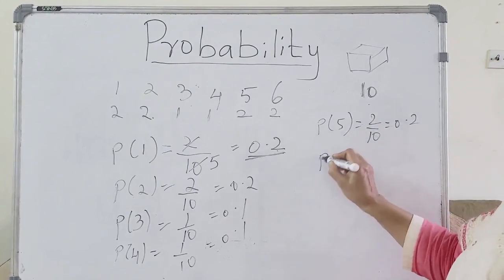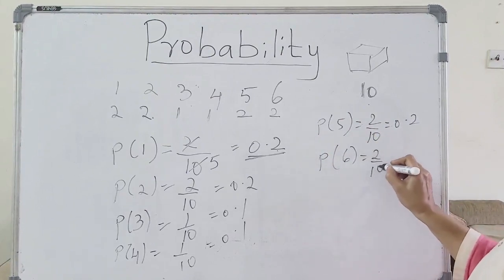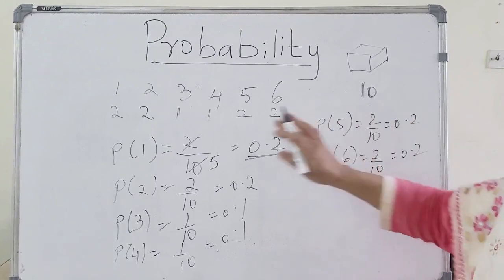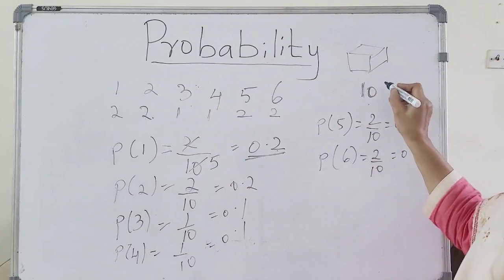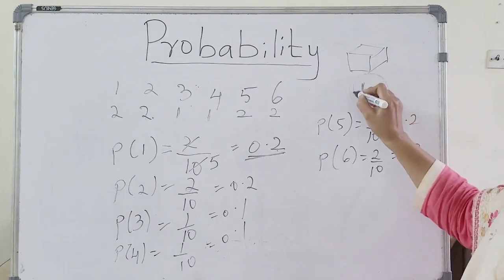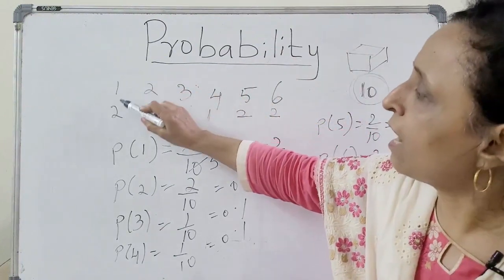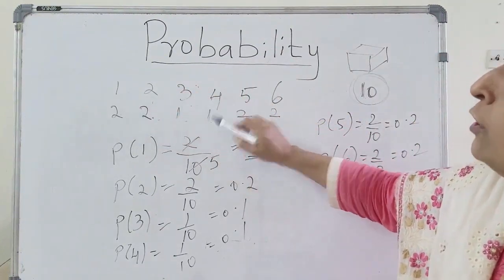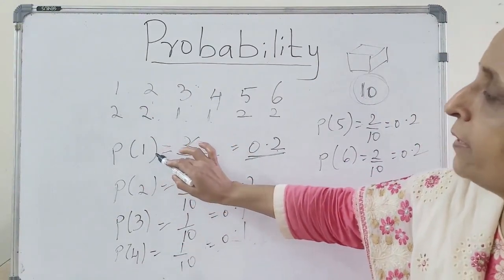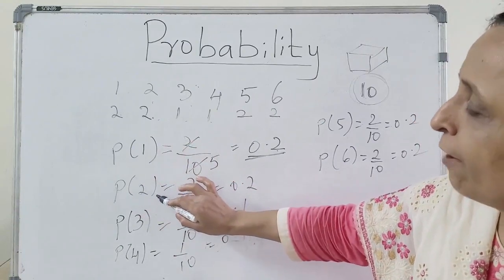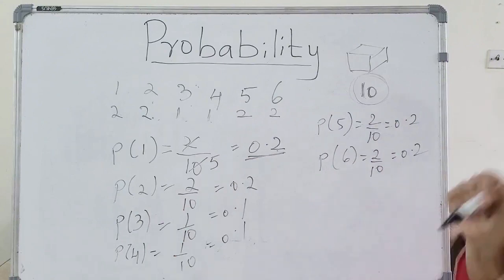The probability of getting 6 is 2 by 10, that is 0.2. These are simple numbers for your understanding, but 10 is the total number of trials, and these are the outcomes which you have got. So these events have to be arranged like this: probability of having 1, probability of having 2, 3, 4, 5, 6.